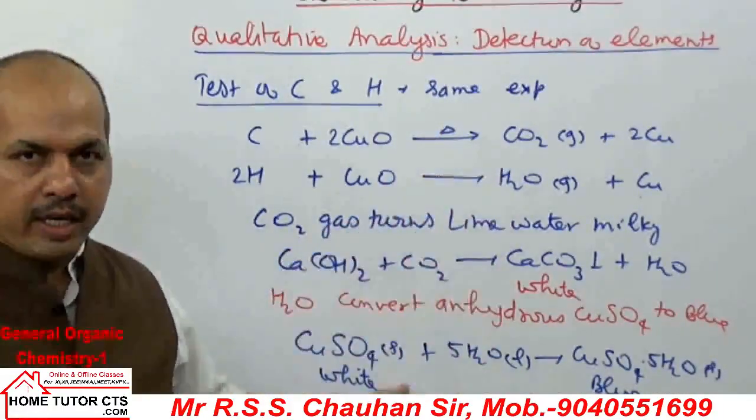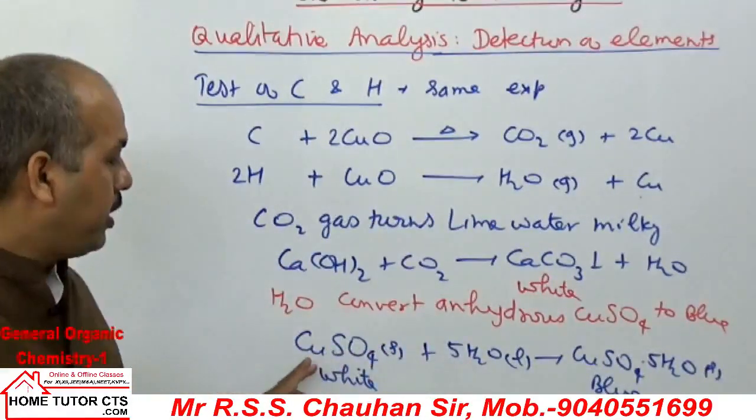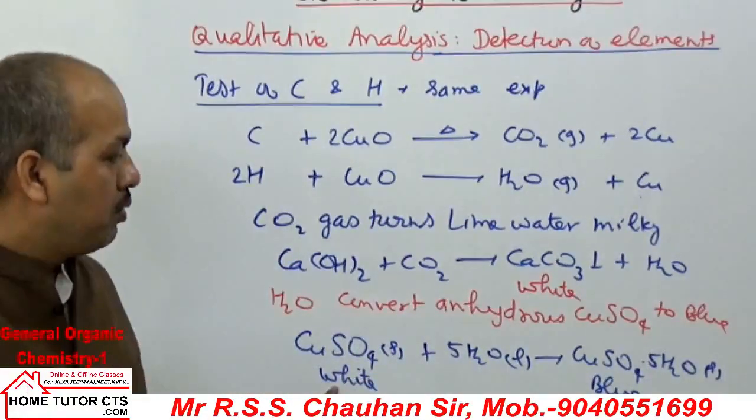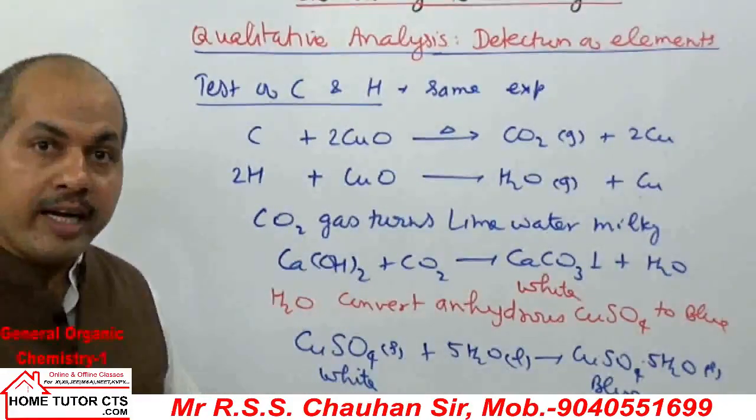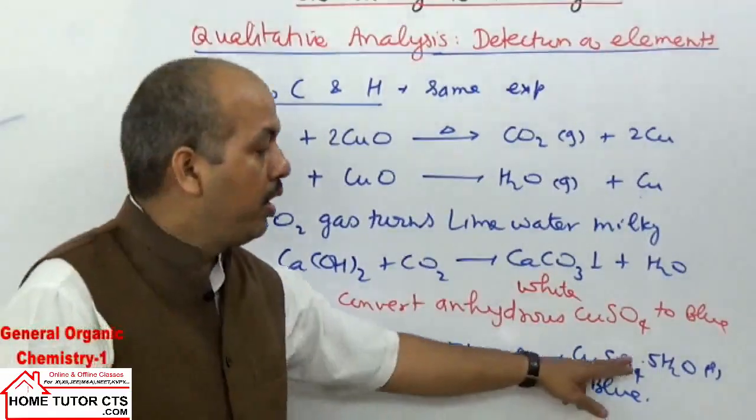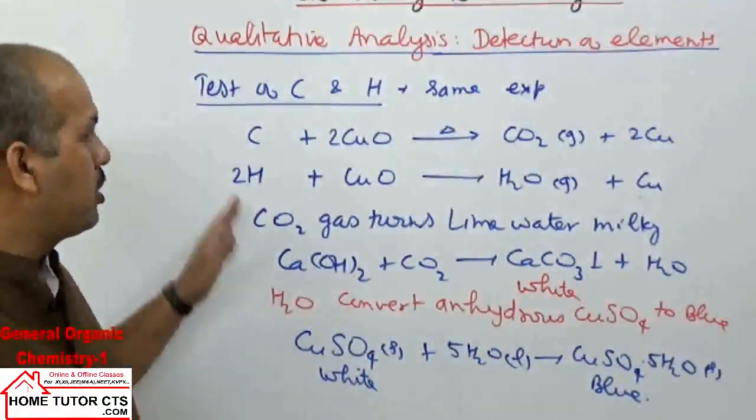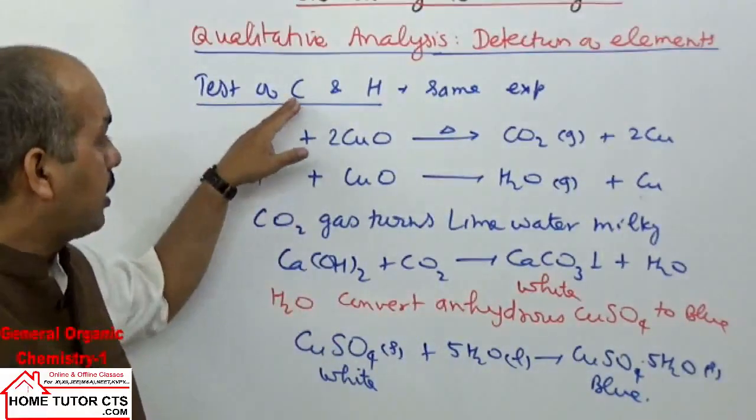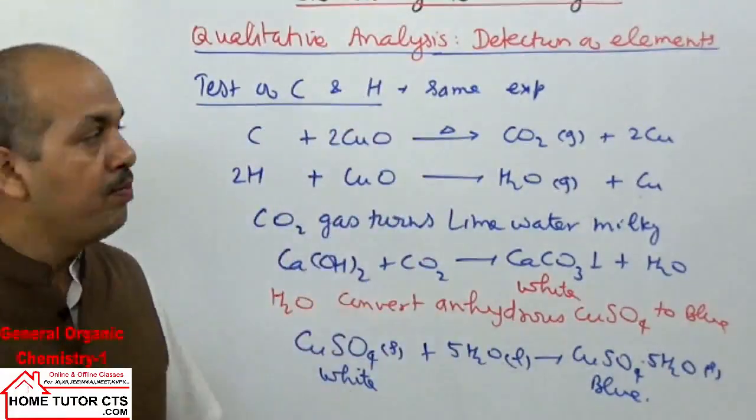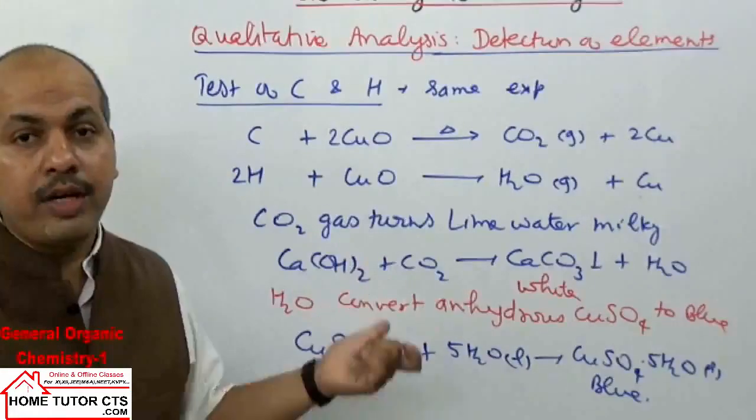The water vapor is condensed and absorbed by anhydrous copper sulfate, which is white in color. When it absorbs moisture, it forms hydrated copper sulfate, which has blue color. So this is the test of carbon and hydrogen in the same experiment. Now let us take the test of other elements.